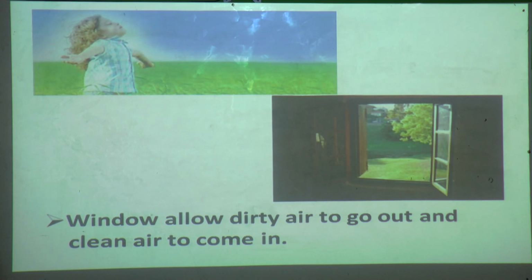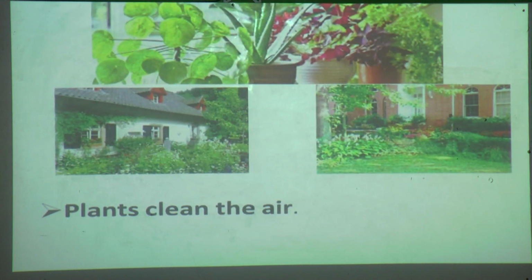So how are we alive? Because we are breathing. What do we breathe? We breathe air. But what are we breathing exactly? Oxygen. Okay, so breathing clean air is very important. The air becomes dirty when we breathe. Yes or no? So who will allow the dirty air to go outside of the house? The windows allow dirty air to go out and clean air to come in. Understood?